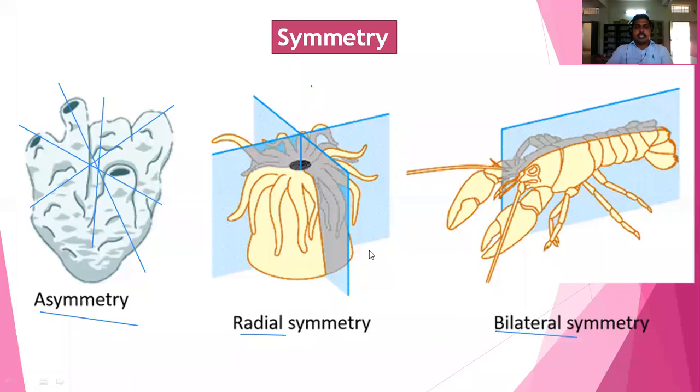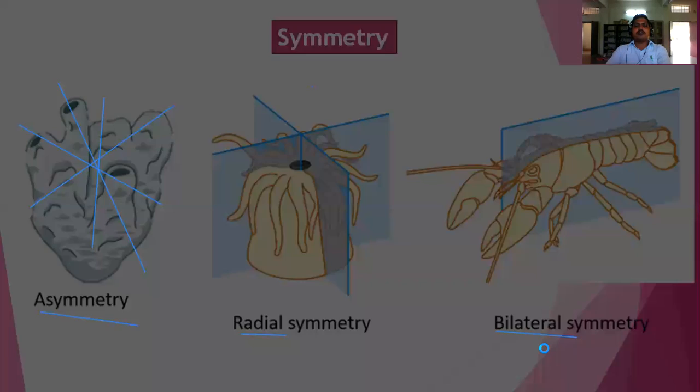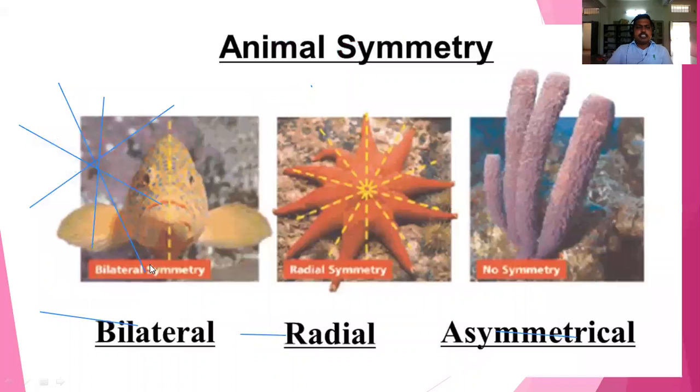That is symmetry. In symmetry, three categories are there. Asymmetry, where there is no symmetry, and radial symmetry, where in any direction it will give two equal halves. In bilateral symmetry, in only one direction it will give two equal halves.